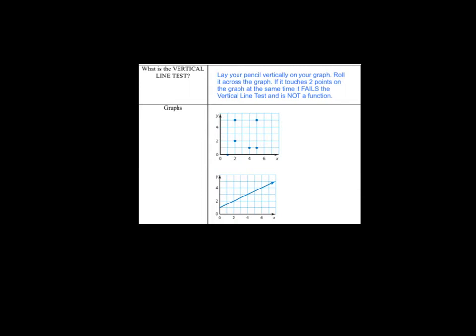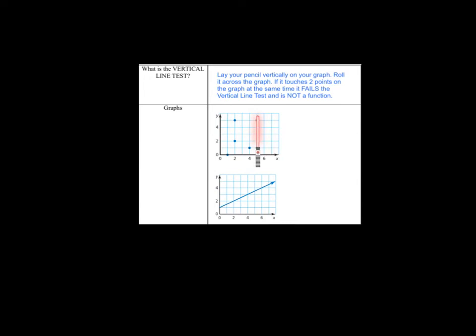So in order to do the vertical line test, you lay your pencil on your paper and you want to roll it vertically, so you're rolling it across your graph. Notice right here, I'm touching 2 points at the same time. If I continue moving across my graph, I wind up touching 2 points again at this point. Okay? So you're rolling your pencil across your graph.